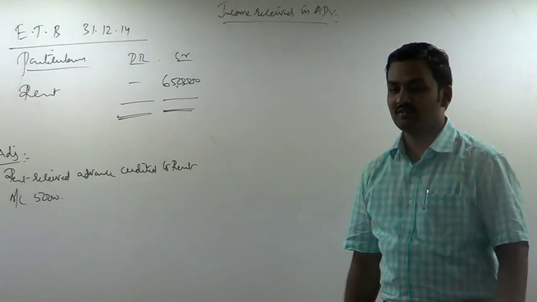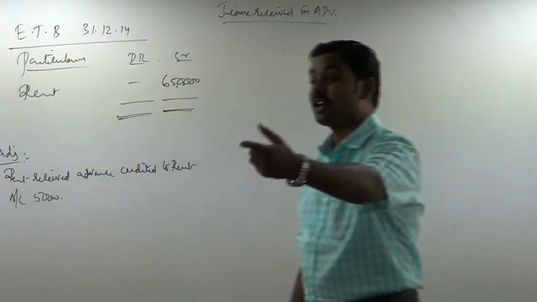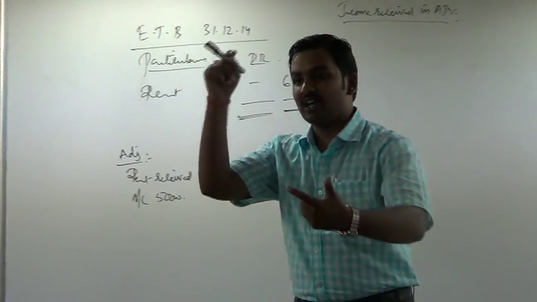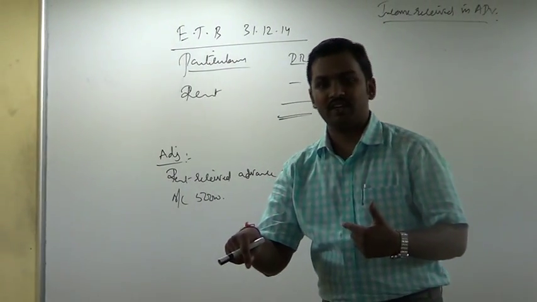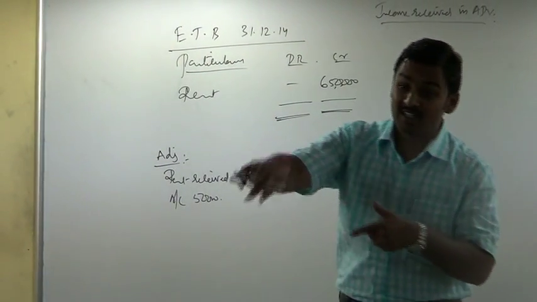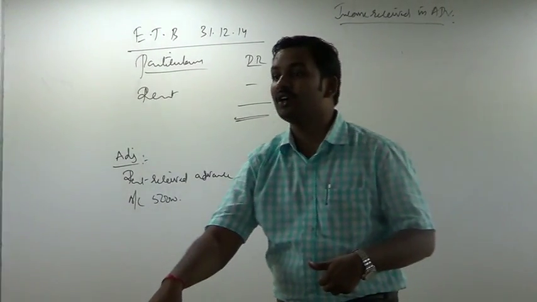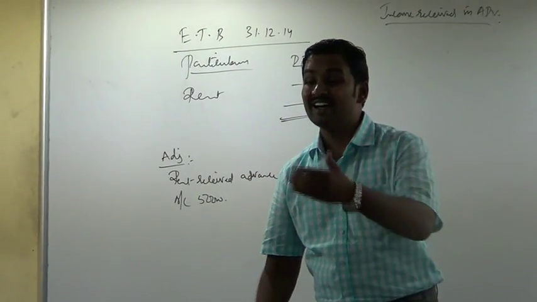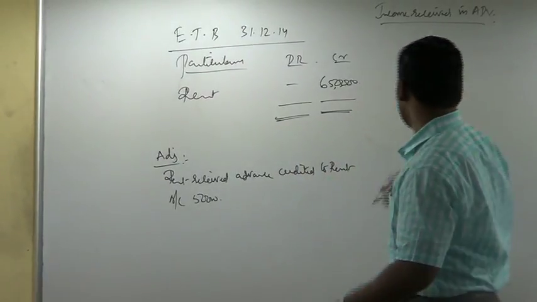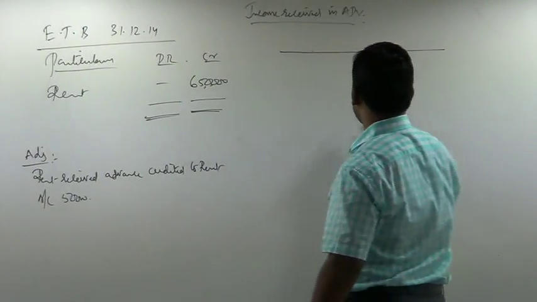How will I rectify the mistake? Wrong credit was given to which account? Rent account. Hence I have to give a debit to rectify the entry. Which account was not credited? Rent received in advance. Now you have to give a credit to rent received in advance. You have to pass a rectification entry. Okay. Let us prepare P&L account and balance sheet.